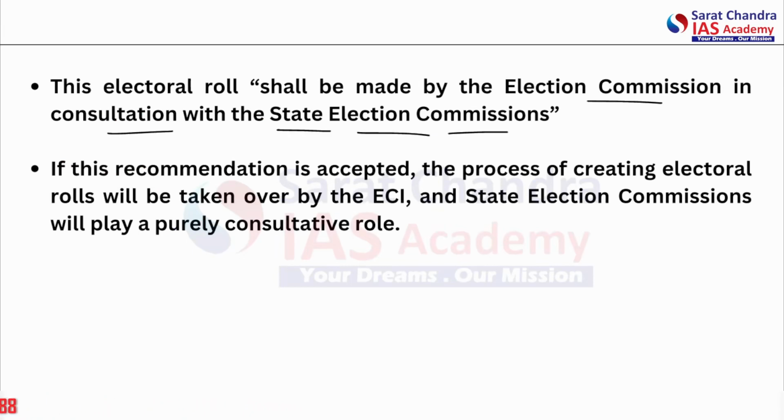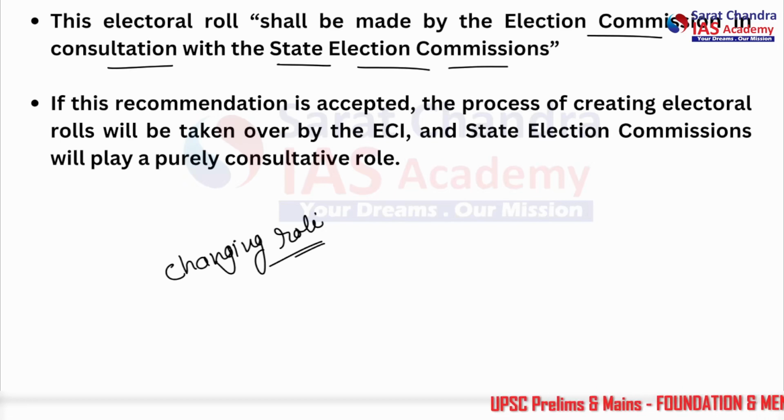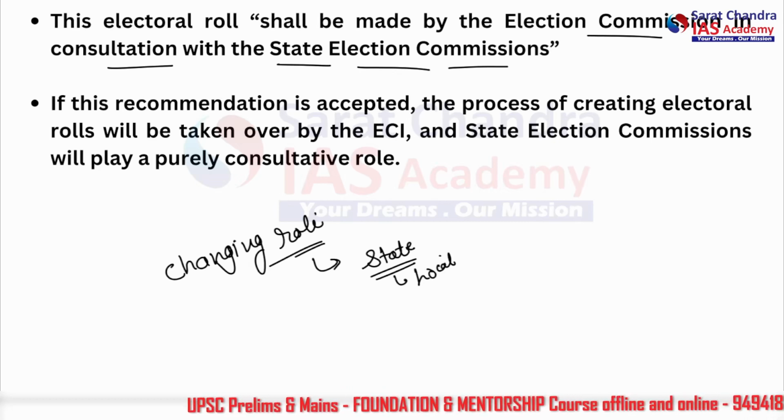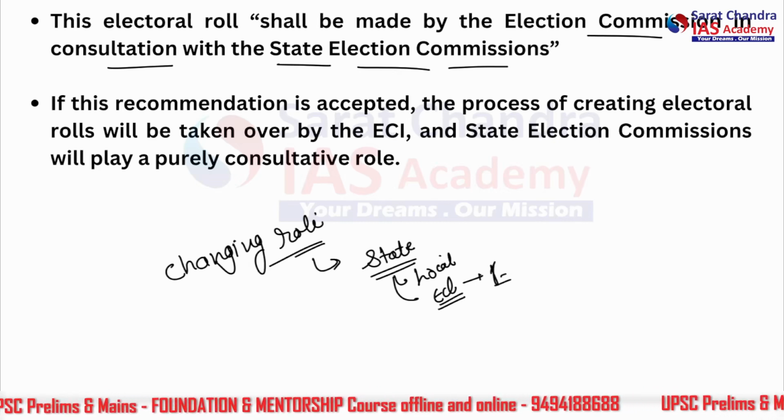So now what we see is a changing role. How is the role being changed? Earlier the state list had local government, and the state was empowered to make electoral rolls for panchayat and municipal elections.